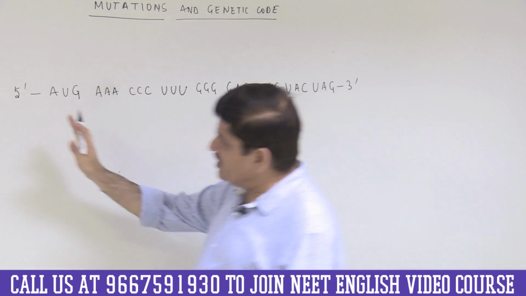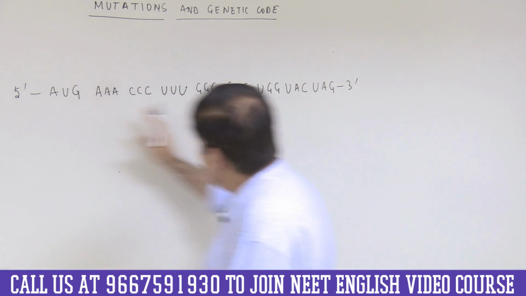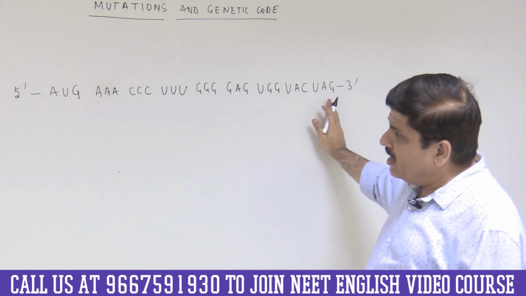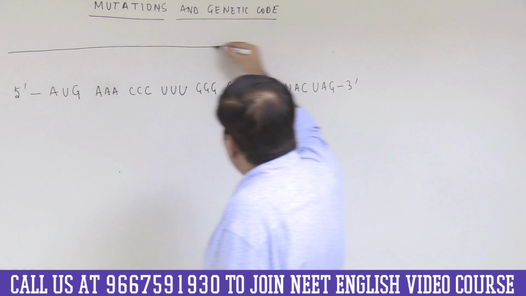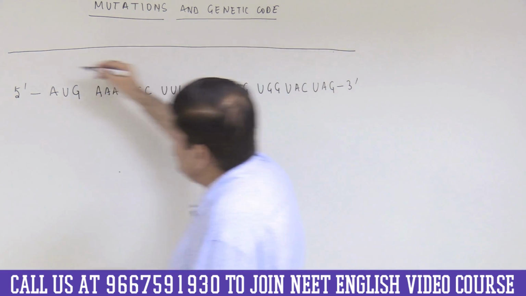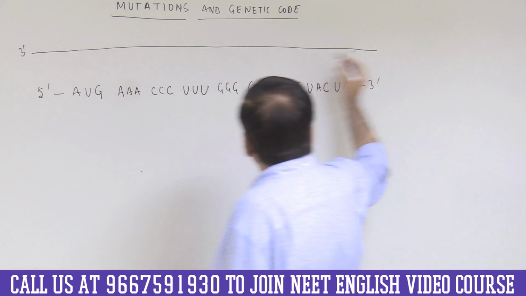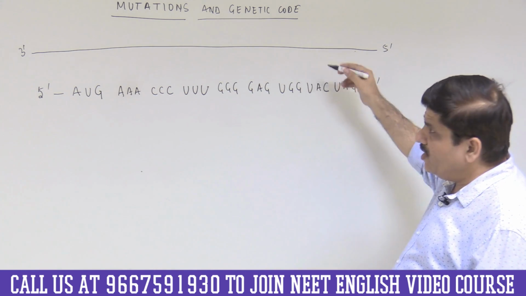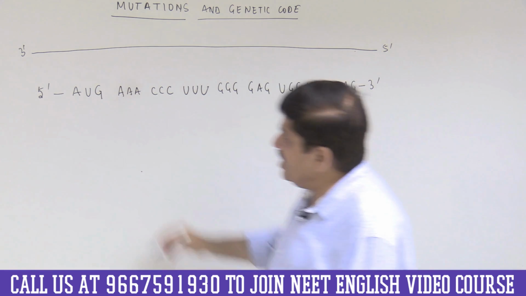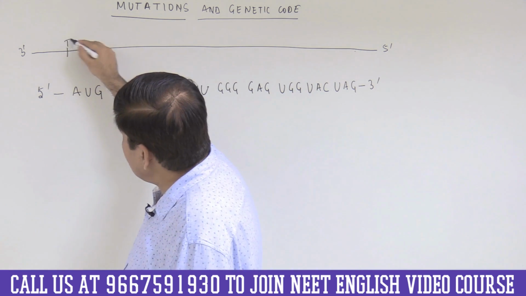We know that messenger RNA is transcribed from 5' end to 3' end, and obviously the DNA template on which it was transcribed would be something like this. So we can write it. It will always be complementary and they will be anti-parallel. So that means you will have TAC,